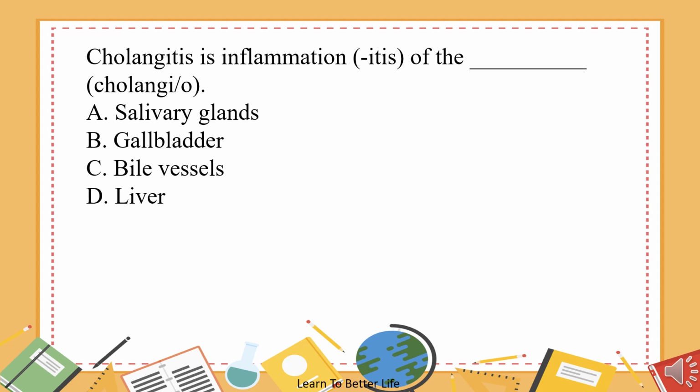Question 1. Cholangitis is inflammation, itis, of the what? Cholangio. A. Salivary glands. B. Gallbladder. C. Bile vessel. D. Liver. The answer is C.